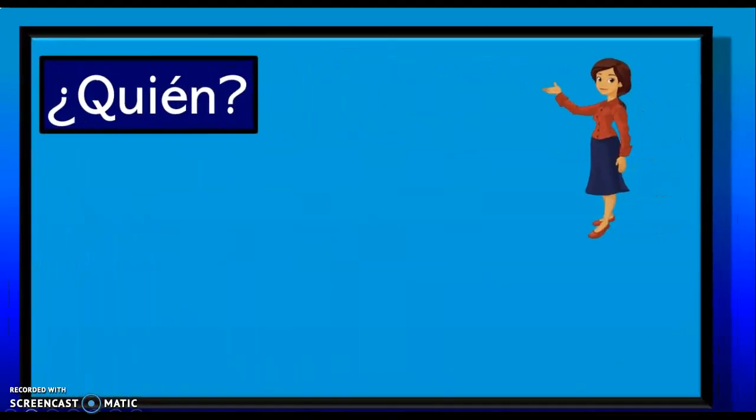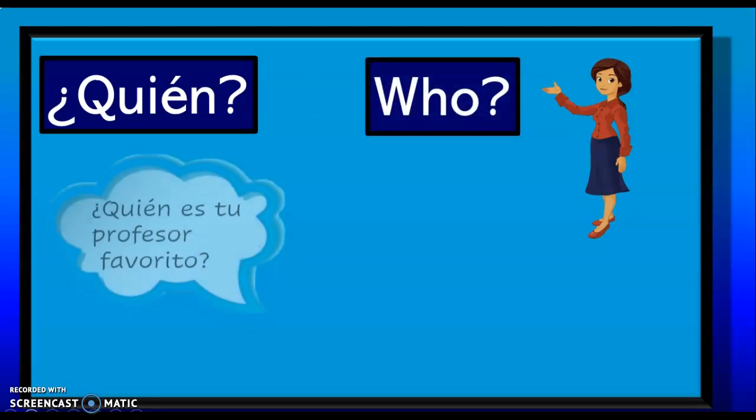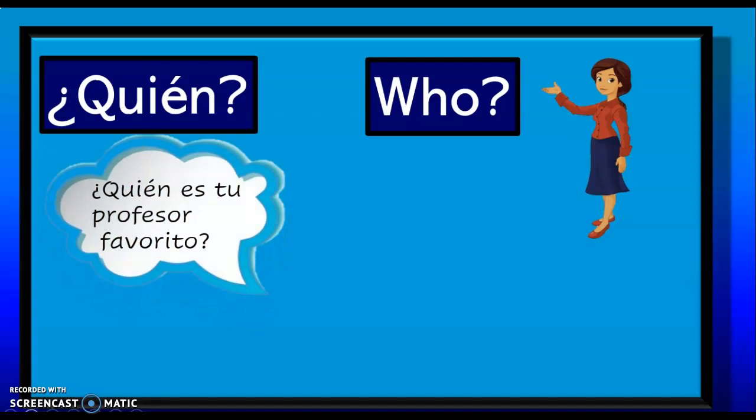The first word we're going to do today is quién. Quién is the word for who. You could use it in this question. ¿Quién es tu profesor favorito? That would be if you're asking who your favorite professor is and it happens to be a male.